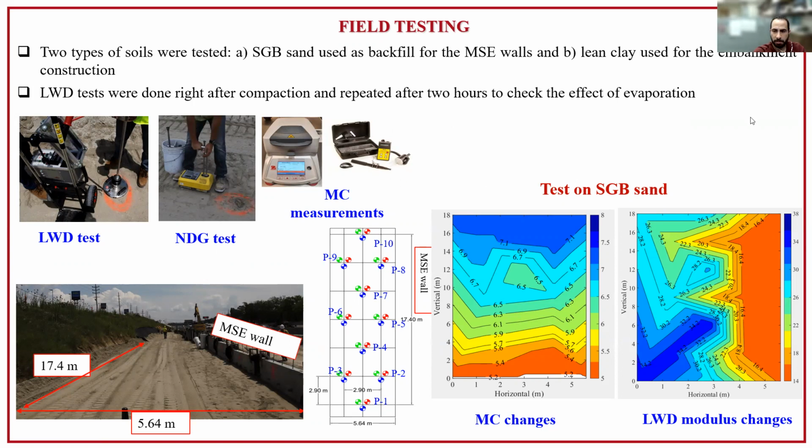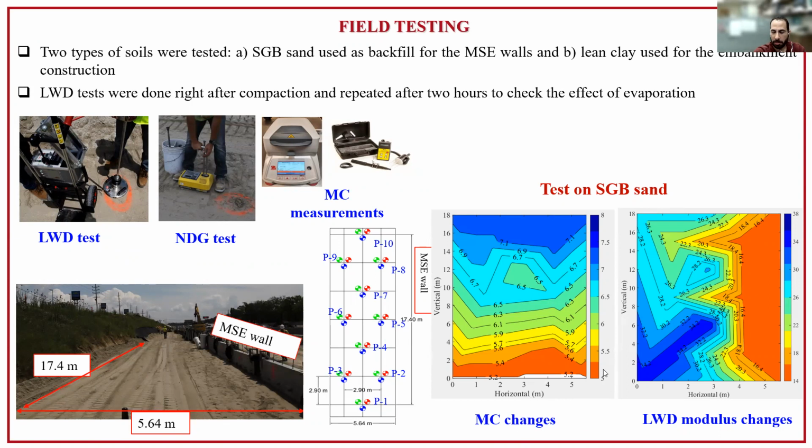For the first site, which consisted of SUB sand, we had a section that was 17.4 meters by 5.6 meters, and there was an MSE wall under construction on the right-hand side of the testing section. The compaction and the grading started from the bottom to the top. Here we have contour lines on the left-hand side for the moisture content changes.